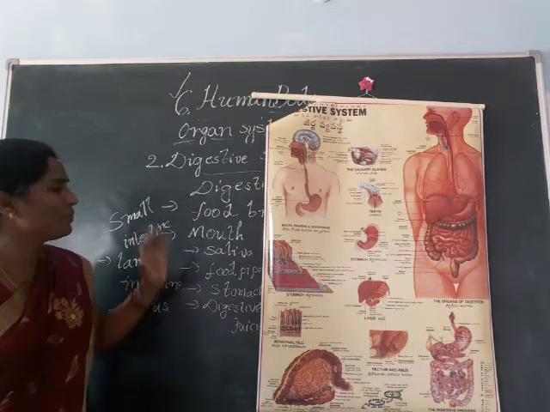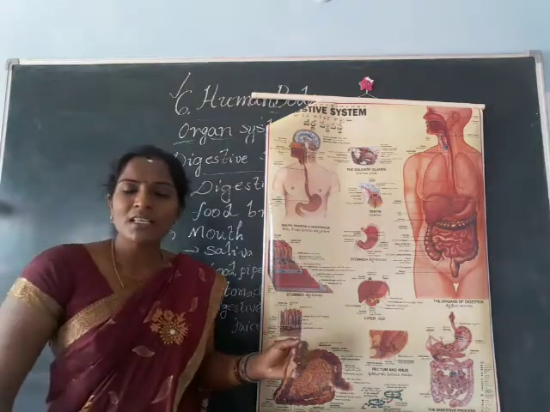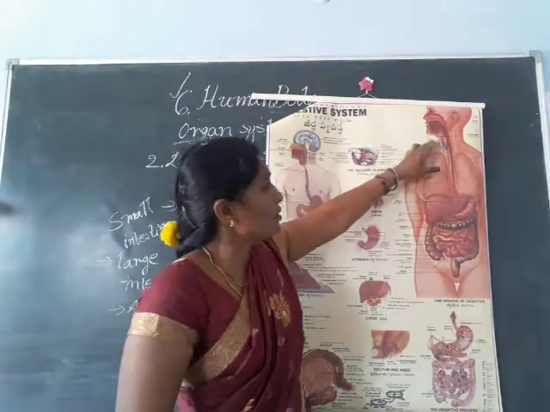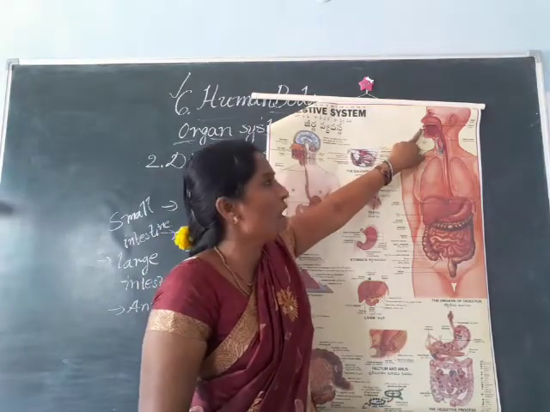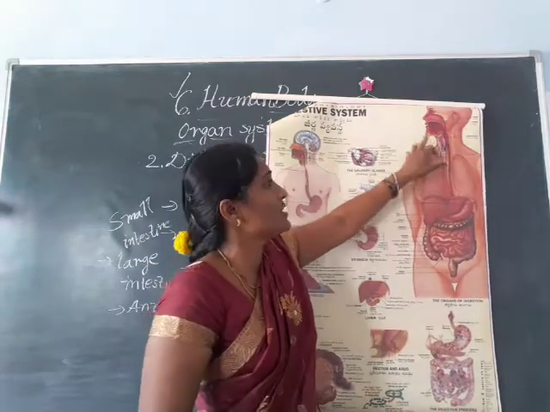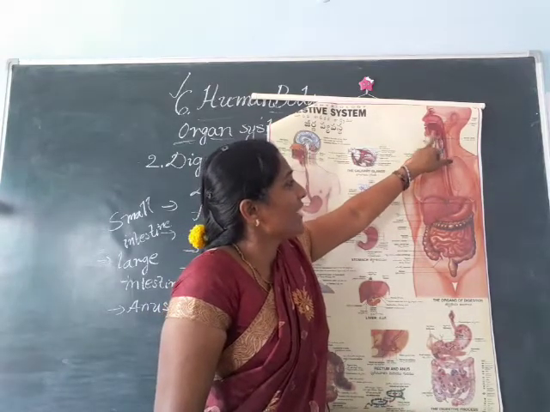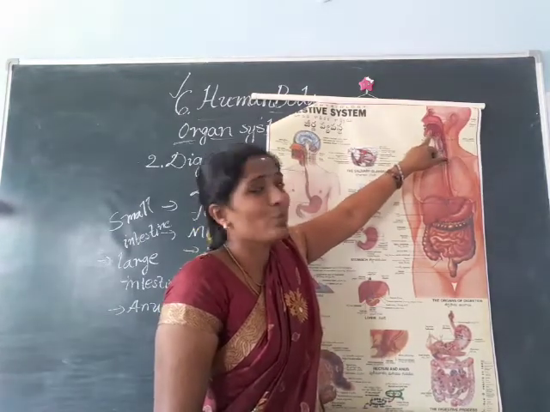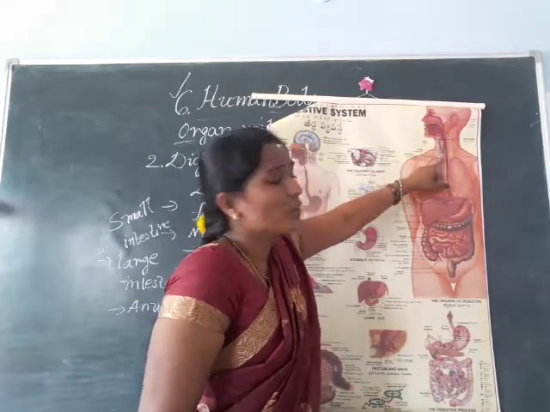Okay children, like this the digestion process occurs in our body, and these are the parts which help in the process of digestion. And what is meant by digestion? The food breaks down into small pieces. See here, with the picture I want to explain the process. Our digestion process starts in the mouth. The food is broken down into small particles with the help of our teeth. These are the salivary glands, and they produce saliva. The food particles mix with the saliva, and this helps the food go through the food pipe.